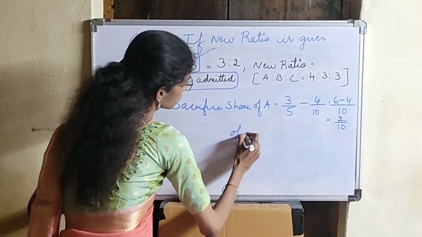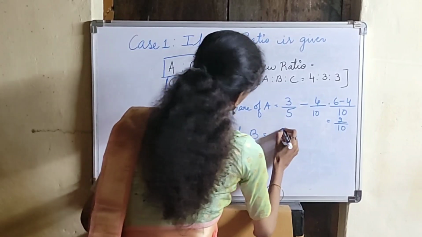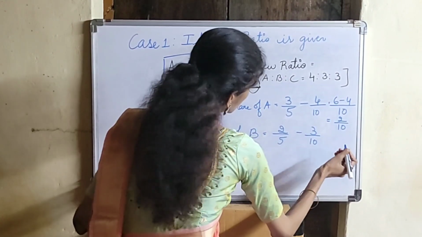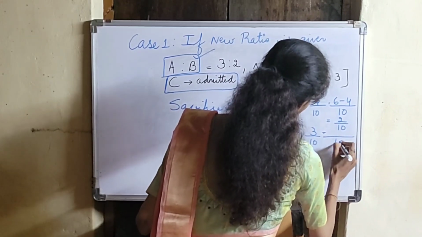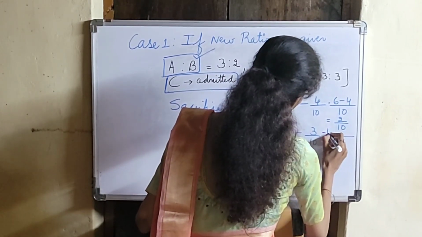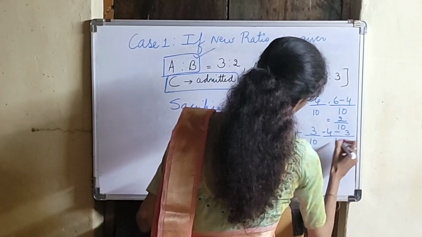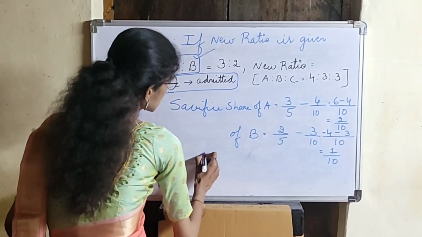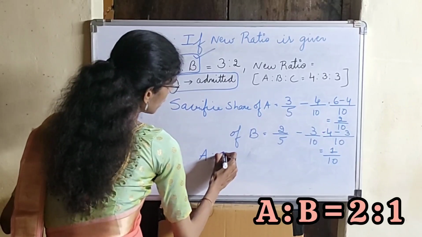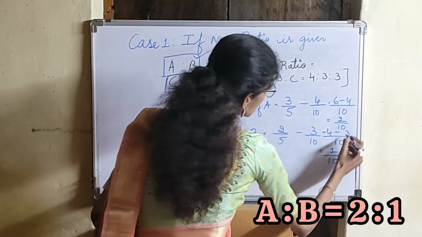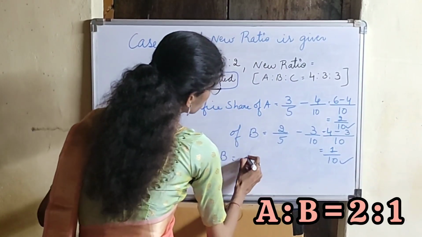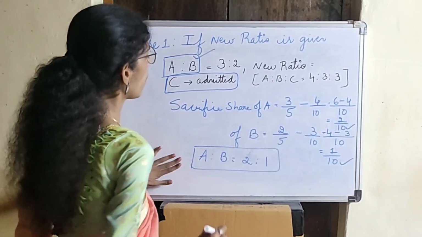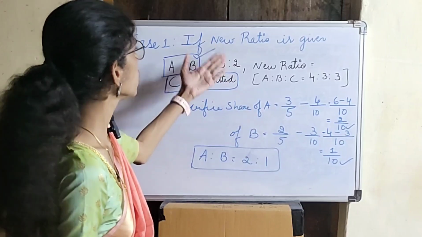Then of B, old share is 2/5, new share is 3/10. After taking LCM, that is 10, 2 2s are 4, 4 minus 3 is 1, 1/10. So lastly, the sacrifice ratio of A is to B will be, the denominators are equal, 2 is to 1. So this is your sacrifice ratio of old partners, that is 2 is to 1, when the new ratio is given in the question.